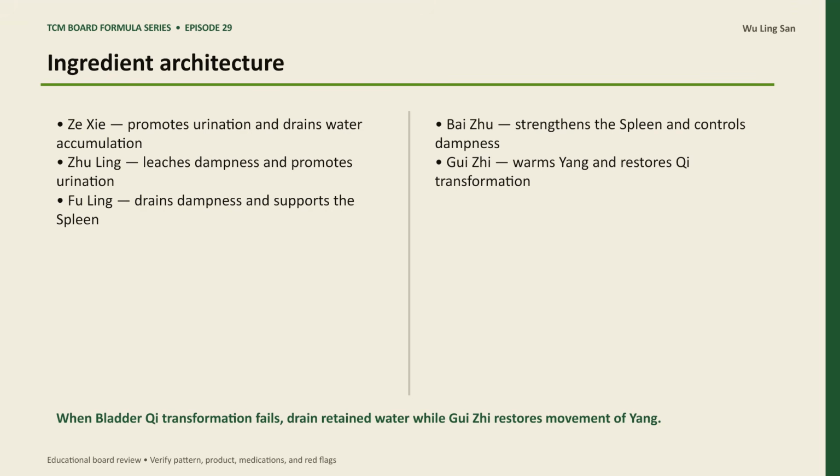Build the formula from its ingredients. Ze Xie promotes urination and drains water accumulation. Fu Ling leaches dampness and promotes urination. Fu Ling drains dampness and supports the spleen. Gui Zhi strengthens the spleen and controls dampness. Gui Zhi warms yang and restores qi transformation.